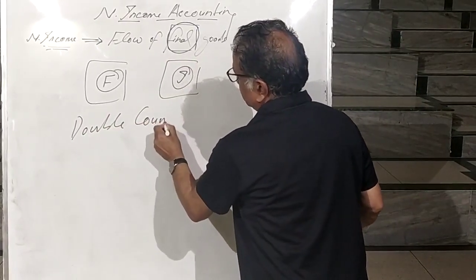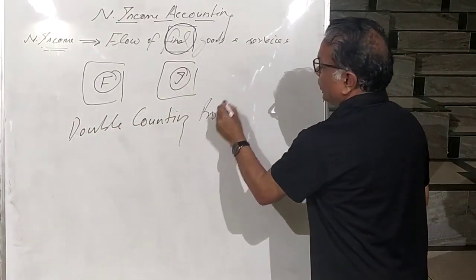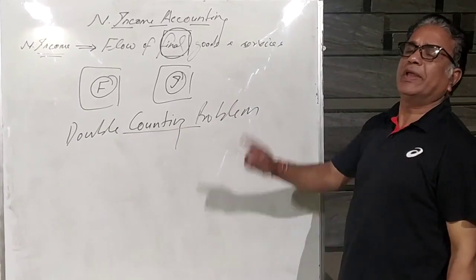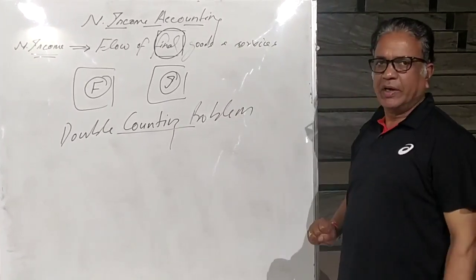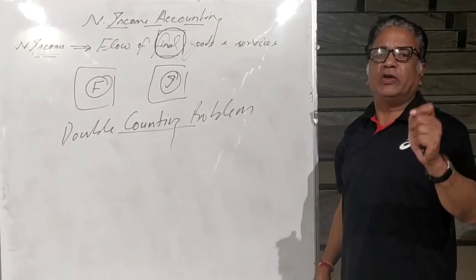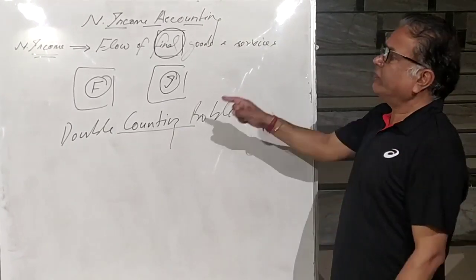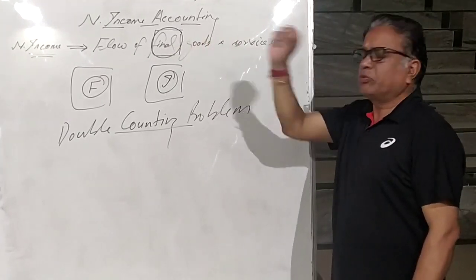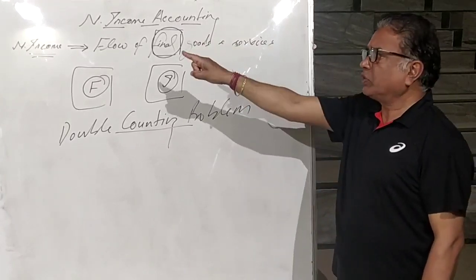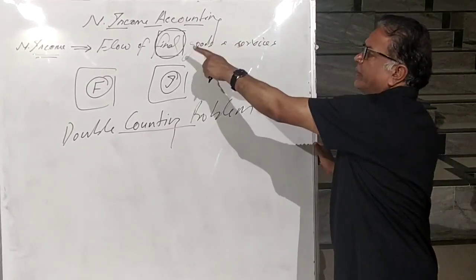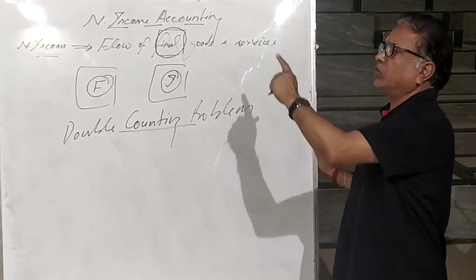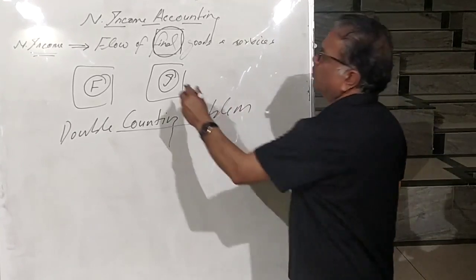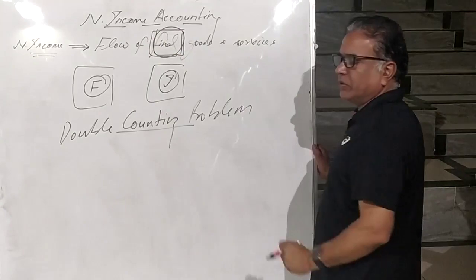Double counting problem. What is double counting problem? When we count the value of one item more than one time, that is called double counting. If in the national income we count the value of single item more than one, so whatever the data, whatever the measurement we are going to have of national income, it will not be up to the mark. It will not be up to the mark because we have included or recorded the value of single item more than one time. We are not going to get the right information. So to get the exact answer, what we do, we include only the value of final goods.